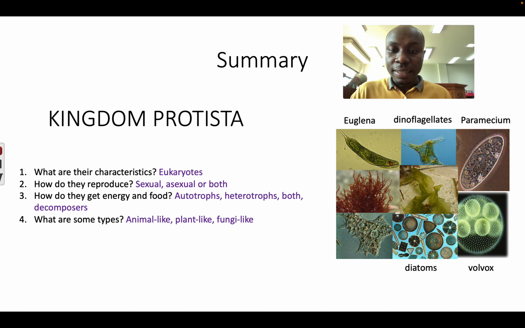And some of them can make their own food, some of them can eat other organisms, and some of them are both. They can make their own food or eat other organisms, and some of them are decomposers. And lastly, there are 3 types of them. Some of them are animal-like, some of them are plant-like, and some of them are fungi-like. And here are examples. Okay, I hope this is helpful.